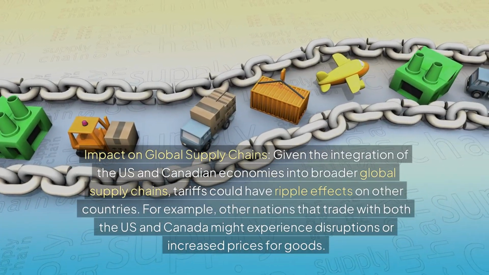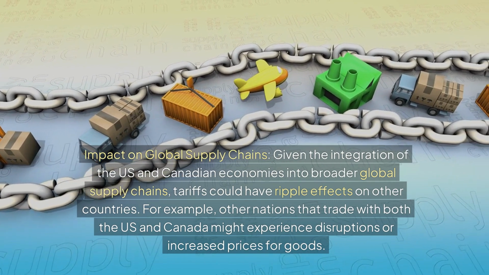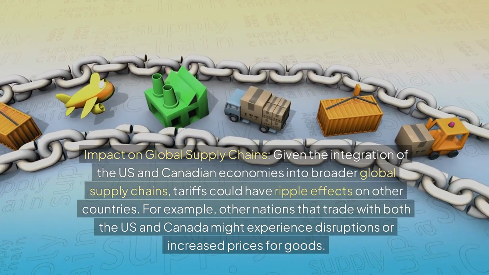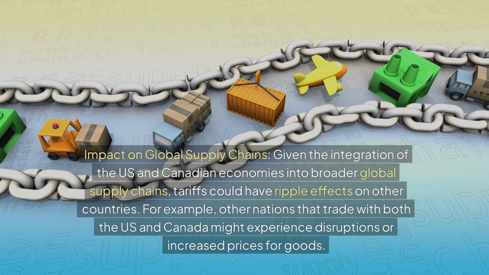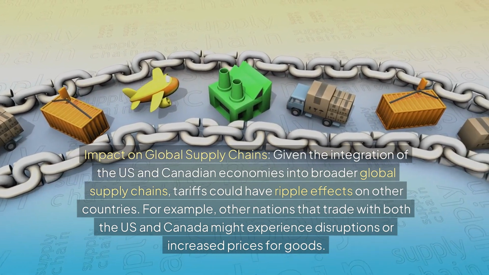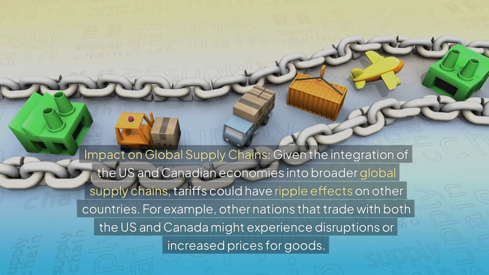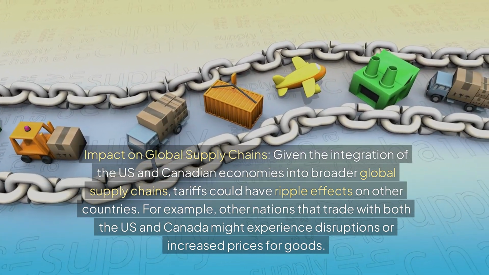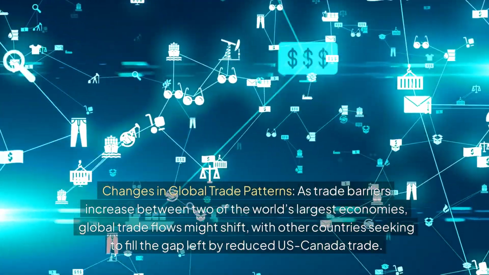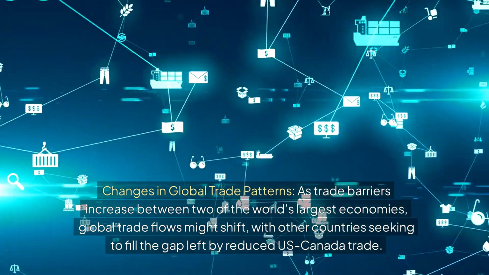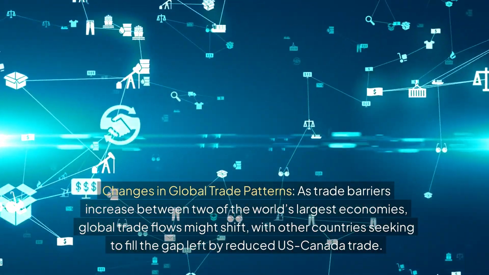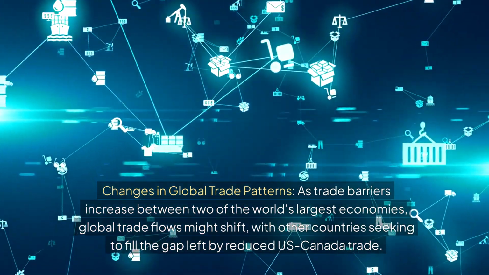Impact on global supply chains. Given the integration of the US and Canadian economies into broader global supply chains, tariffs could have ripple effects on other countries. For example, other nations that trade with both the US and Canada might experience disruptions or increased prices for goods. Changes in global trade patterns. As trade barriers increase between two of the world's largest economies, global trade flows might shift, with other countries seeking to fill the gap left by reduced US-Canada trade.